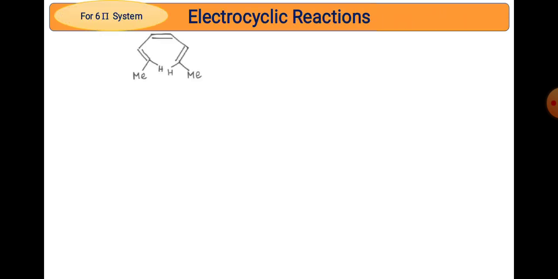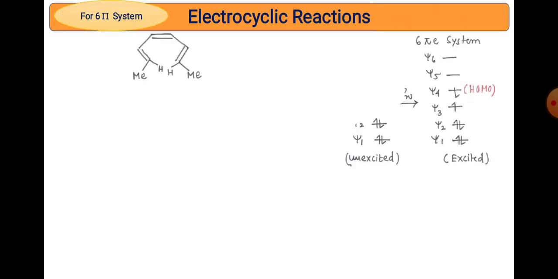Now the last one, the electrocyclic reactions for the 4n plus 2 electron system. In 4n plus 2 we have a 6 pi electron system, that is, we consider the triene, hexatriene. For that triene we remember this electronic configuration for a 6 pi electron system. In the ground state the electronic configuration is psi1 2, psi2 2 and psi3 2. In the excited state, psi1 2, psi2 2, psi3 1 and psi4 1.